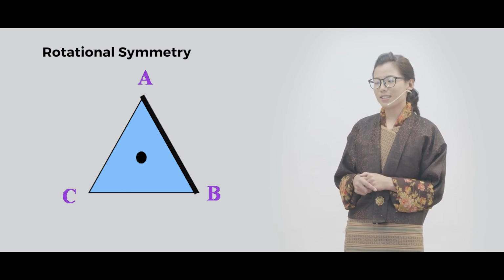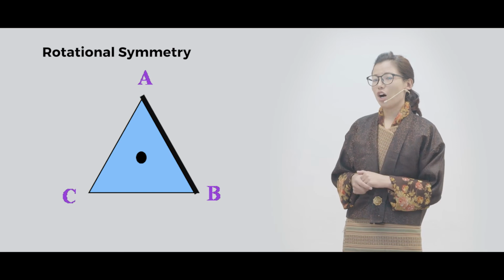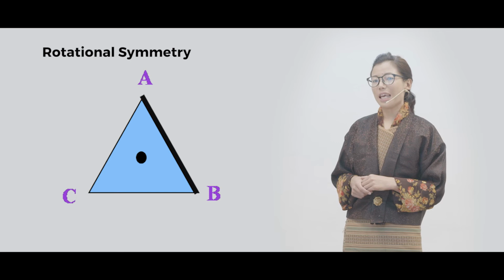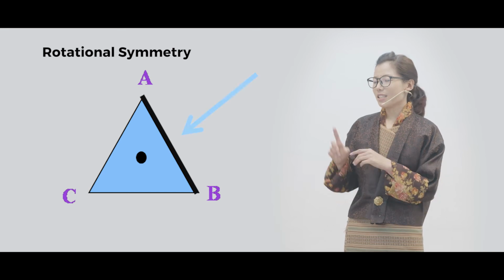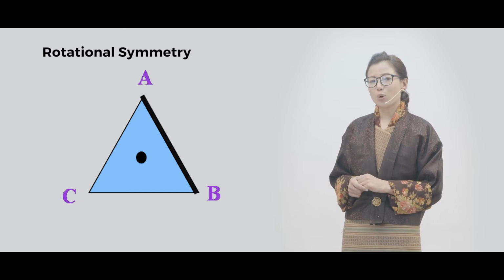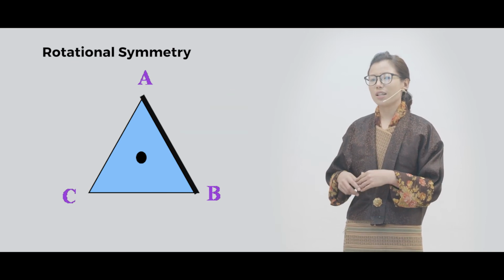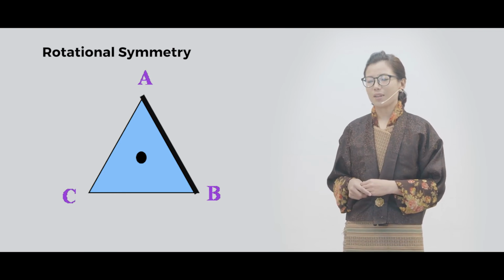Do you see this equilateral triangle here? The turn center is given there at the center of the triangle. The vertices of the triangle are labeled A, B, and C. If you notice, the side AB is shown by a thick dark line so that when you rotate, you can understand how the shape is being rotated.